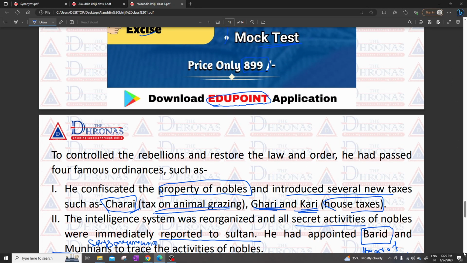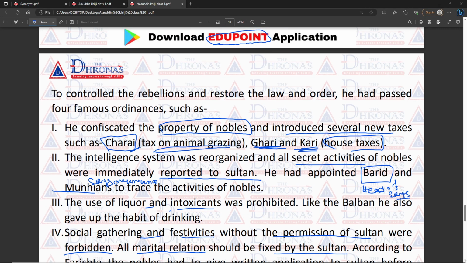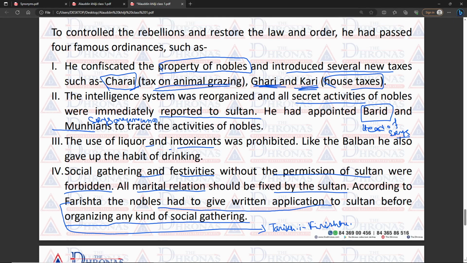He prohibited the use of liquor and intoxicants, and also gave up the habit of drinking. Okay, and he organized his intelligence system, and he always appointed spies against his nobles or officials, who gave him information about what his nobles or officials did in their everyday lives, and he appointed the barid and munhiyas for these works.